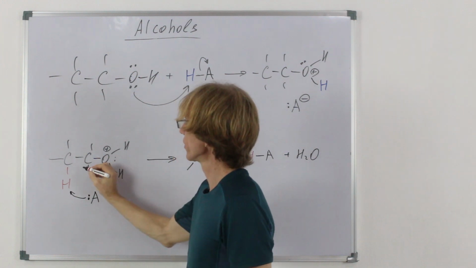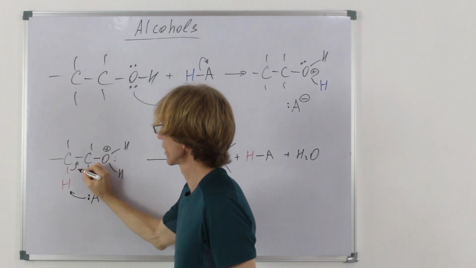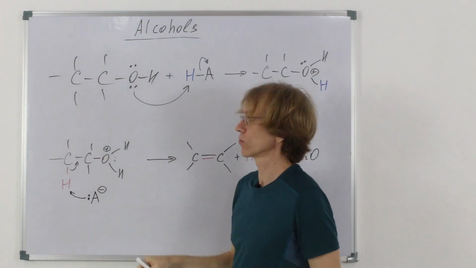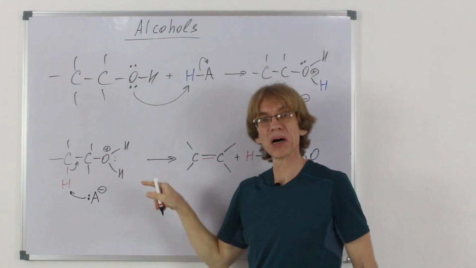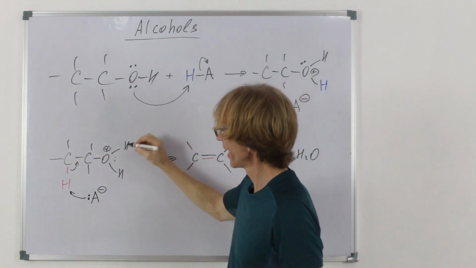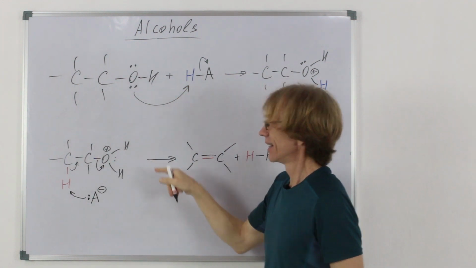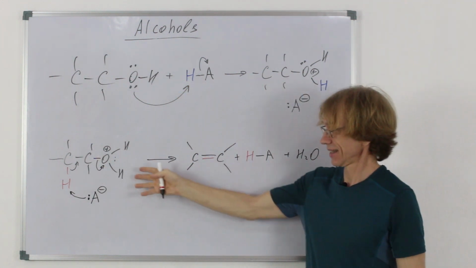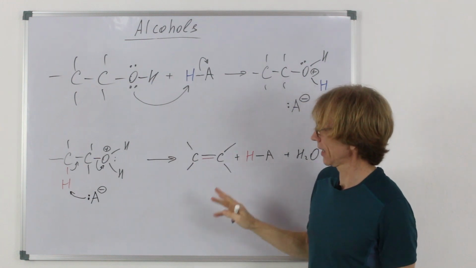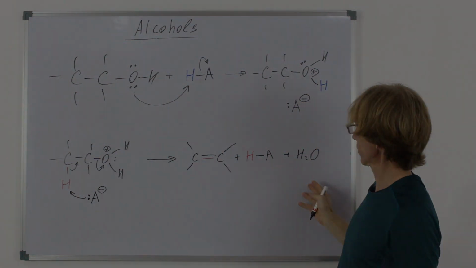Then this bond is going to break heterolytically and form a second pi bond between carbons, and finally water would leave as a good leaving group, and that's basically the end of it.